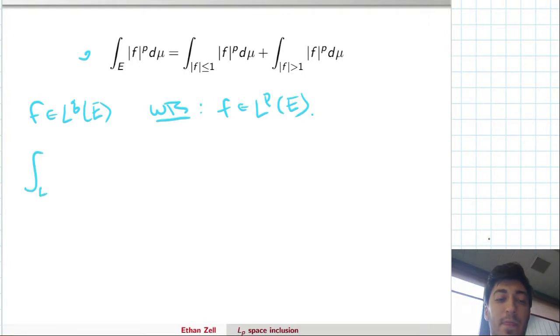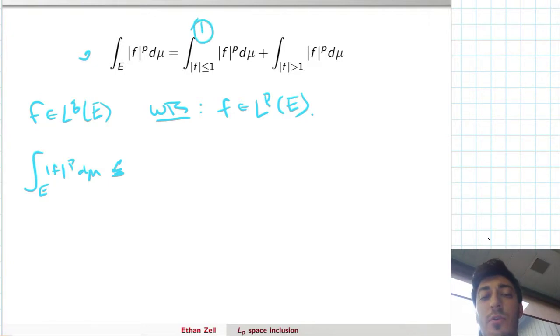The p norm raised to the p power of f splits into these two integrals. The first integral, you'll notice, is just where the absolute value of f is bounded above by 1. Because the absolute value of f is bounded above by 1, when raising it to the p power those values are going to get smaller, because p is greater than or equal to 1.